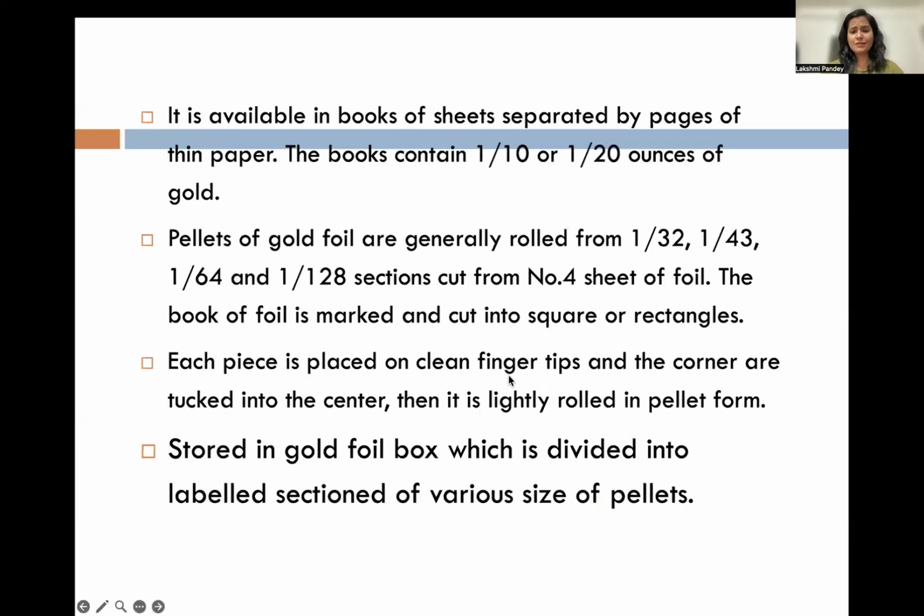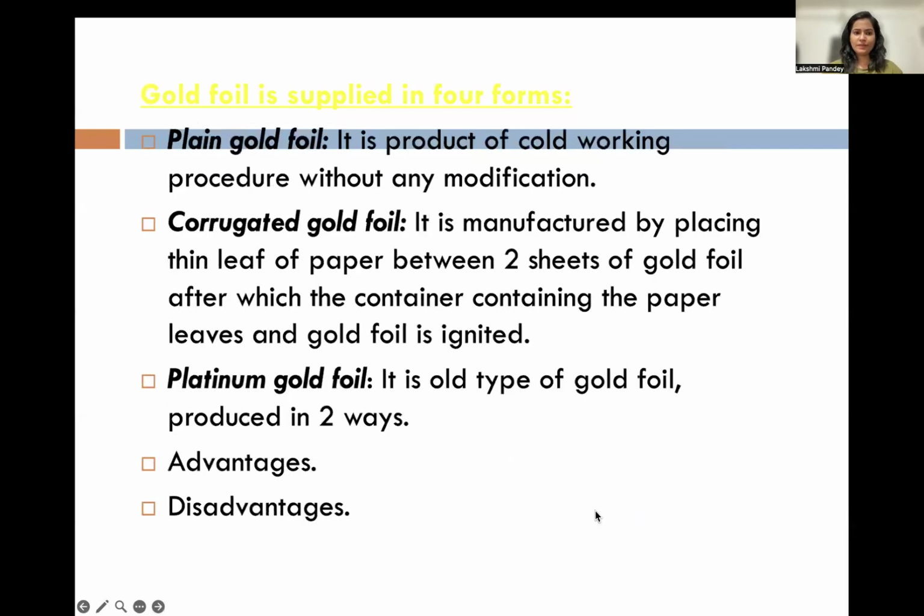Each piece is placed on a clean fingertip and the corners are tucked in the center, and then it is lightly rolled into pellet form. So what exactly happens is you get the foil in sheet form, and then you transform it into various pellets or cylinders or whatever you want to use. It is stored in a gold foil box, which is divided into labeled sections of various sizes of pellets.